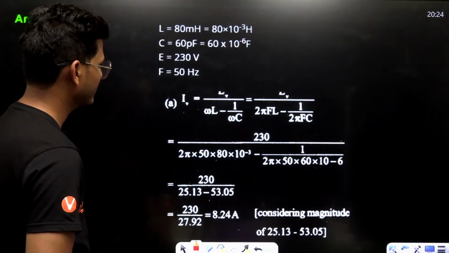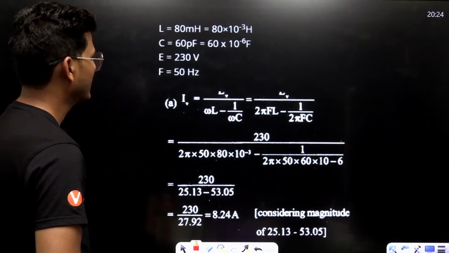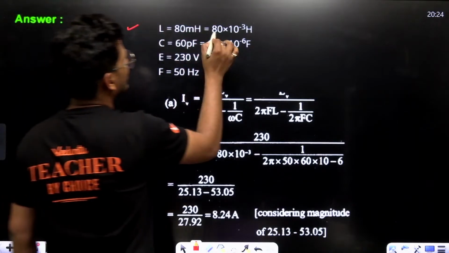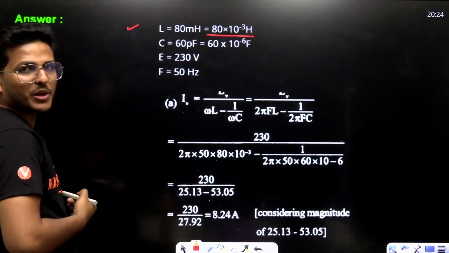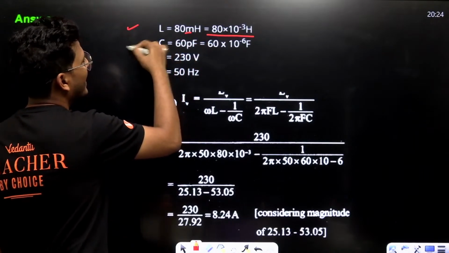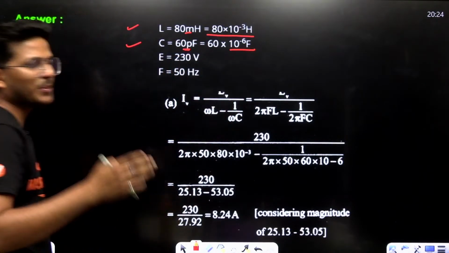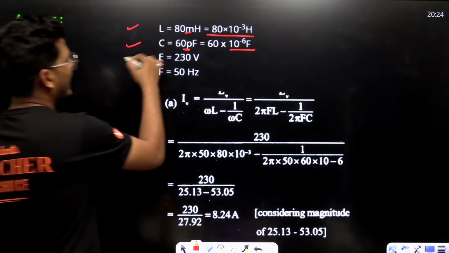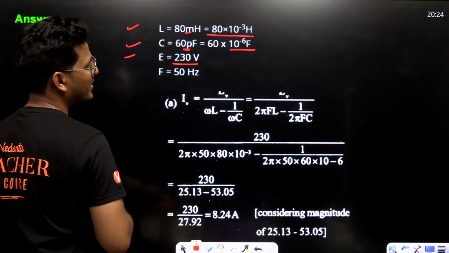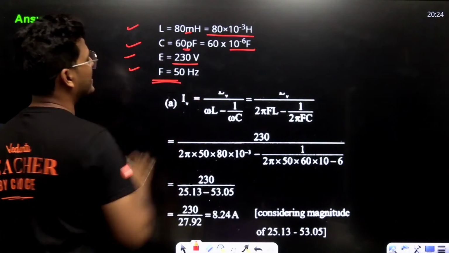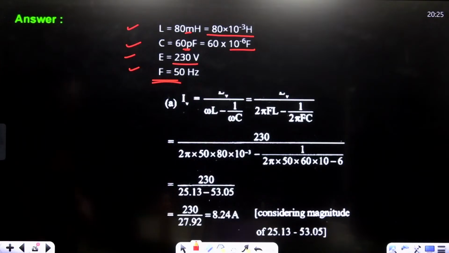So see, L equals 80 into 10 to the power minus 3, because it's millihenry, and this is microfarad, that means 10 to the power minus 6 farad, right? EMF is 230, and frequency is 50 hertz.